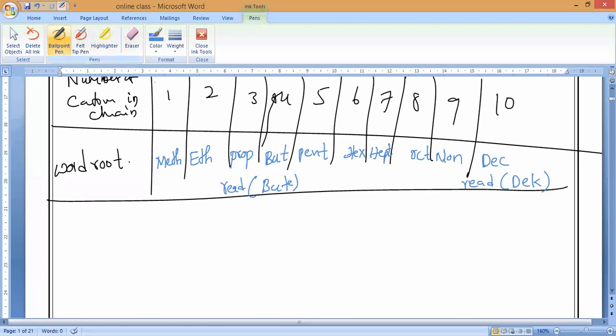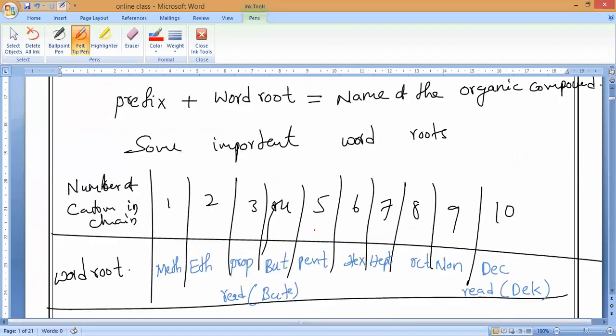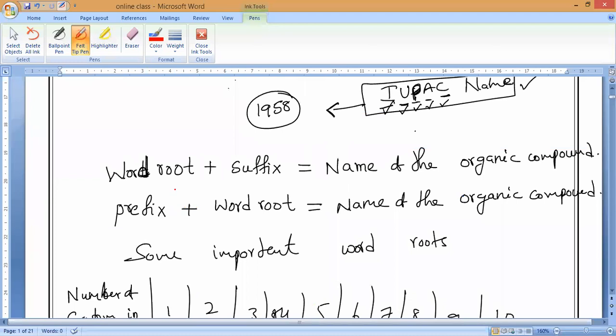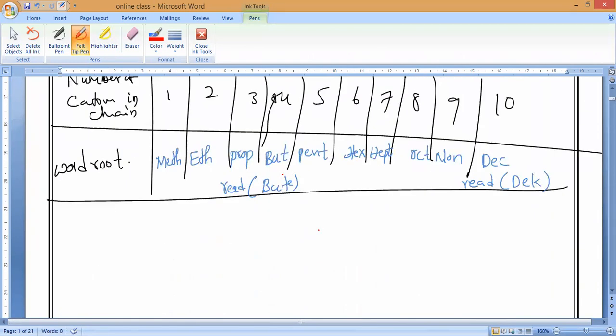So till here, any doubt, anybody, you can ask me. Clear, everybody? Yes, sir. Now we know the word root. What is the suffix, guys? We have three kinds of compounds: alkanes, alkenes, alkynes.